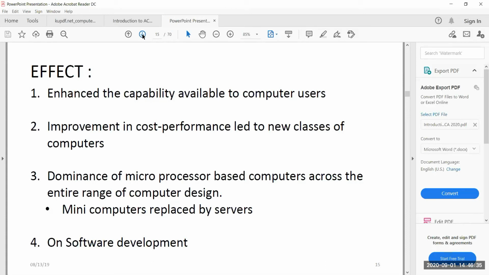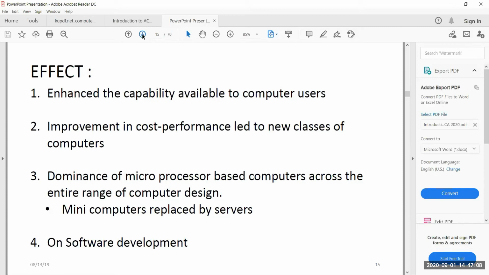So with so much growth in the computers' performance, there are also some post effects, majorly categorized into 4 points. The first one is the capability available to computer users. The capability that is available to computer users has drastically increased when we compare it to some 20 years back.